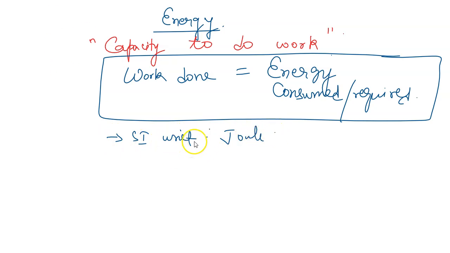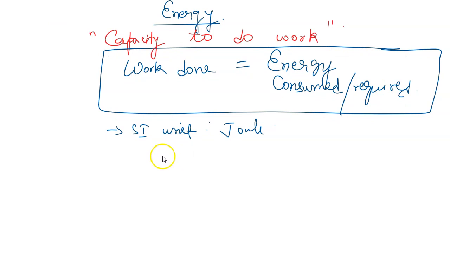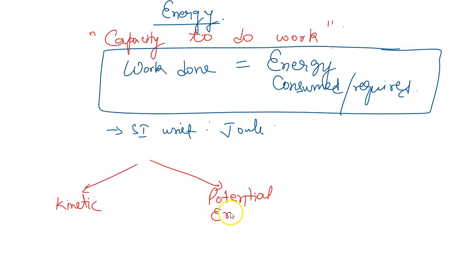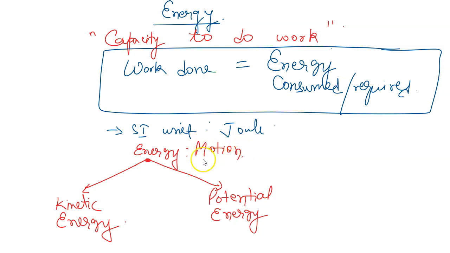So we have two forms of energy. One, kinetic energy, another potential energy. There are different forms of energy as well, but we will not discuss them, like electrical energy or heat energy, because here our basic objective is to discuss the energy which is related to the movement of an object, or the motion of an object basically.